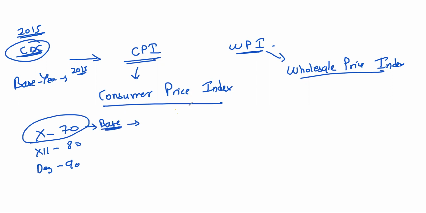Yes, sir. In the same way, the government of India will take, imagine, 2016 as the base year.